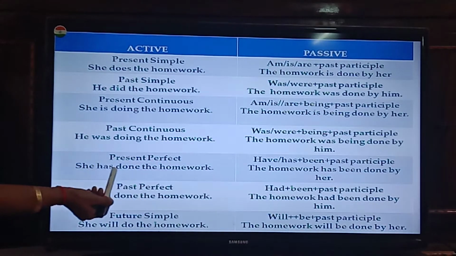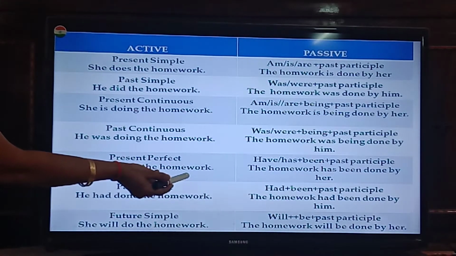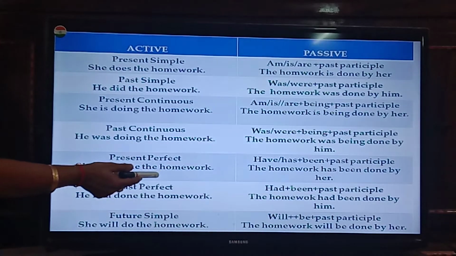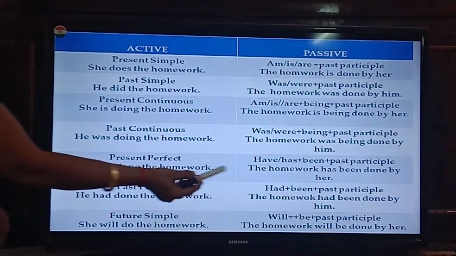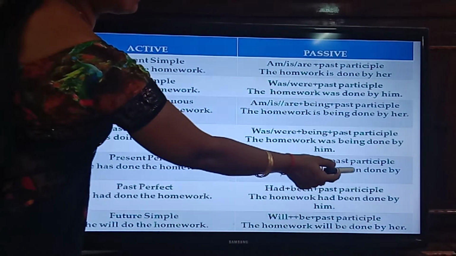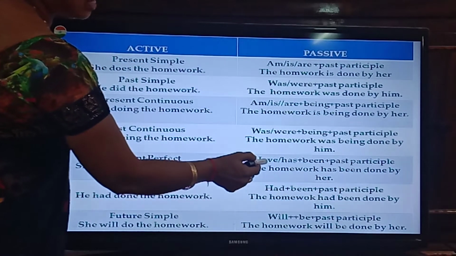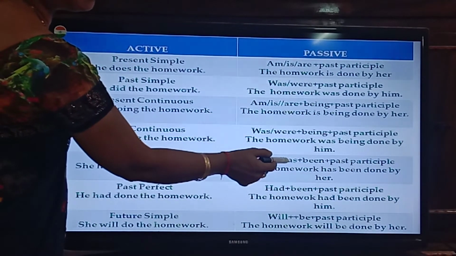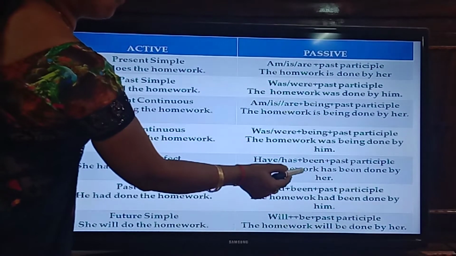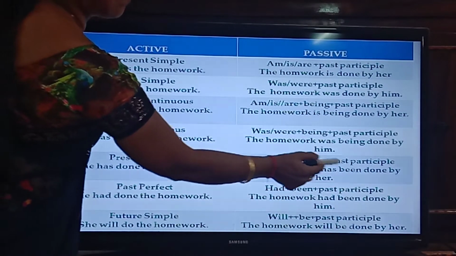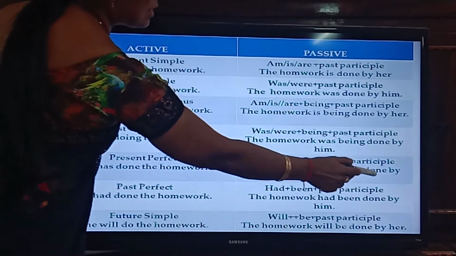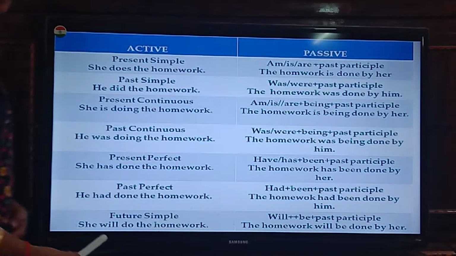Present perfect. She has done the homework. Here it is about perfect tense. She has done the homework. The homework has been done by her. Has or have. Have is used for plural, has is used for singular. So the homework has been plus past participle done by her.